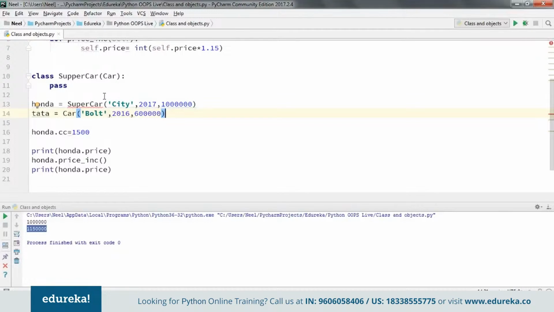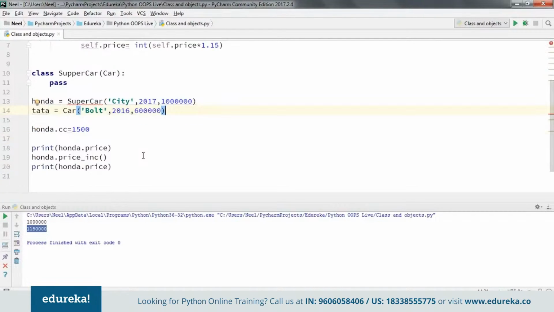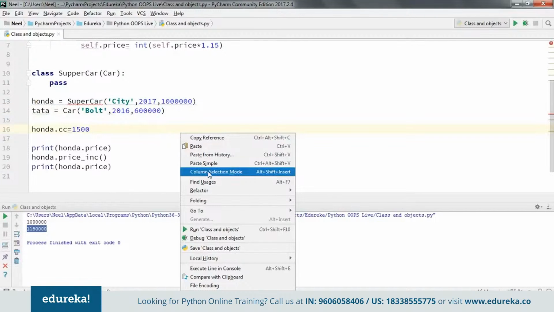Now I have not defined an init operation, nor have I initiated the values for these variables. Let me just try running this.